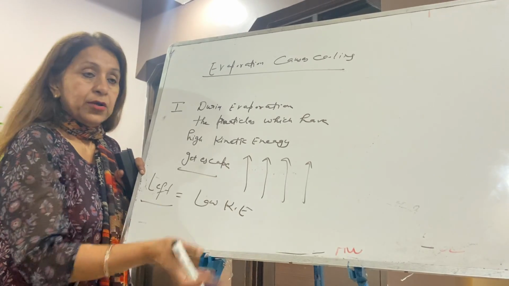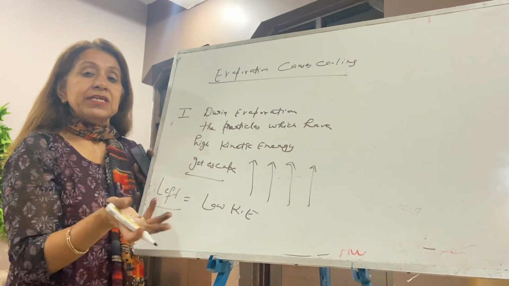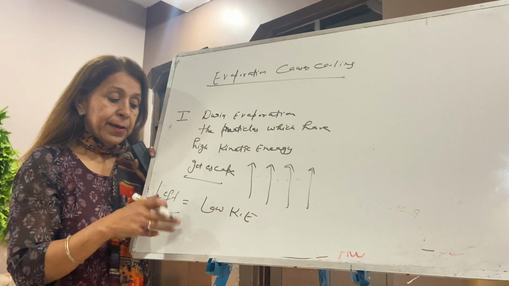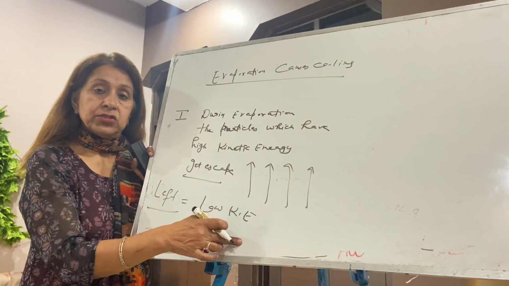Write down. During evaporation, the particles which have high kinetic energy escape, and what is left? Low kinetic energy.